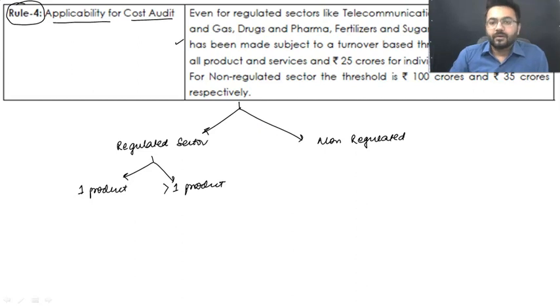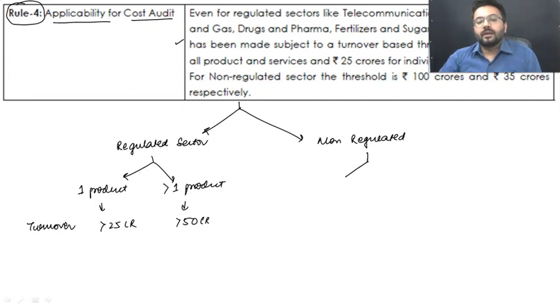If they have one product, then the maximum turnover limit is 25 crore rupees, right? And if they have more than one product, that means it is 50 crore rupees.